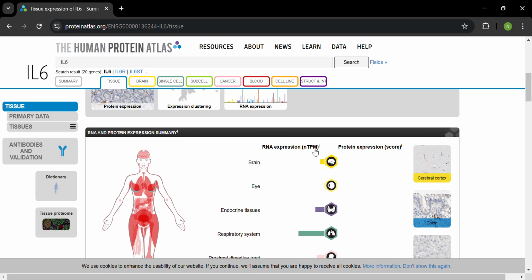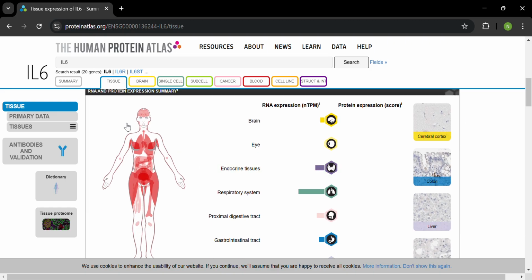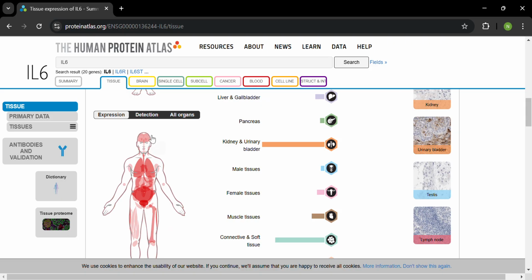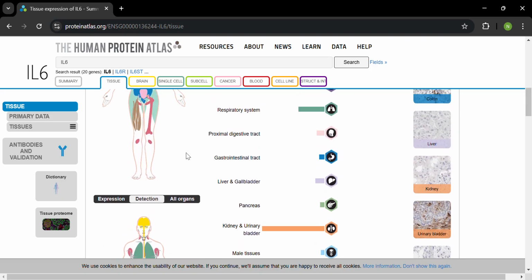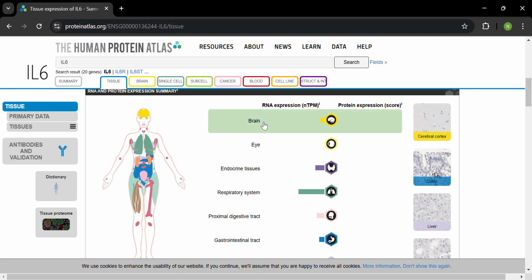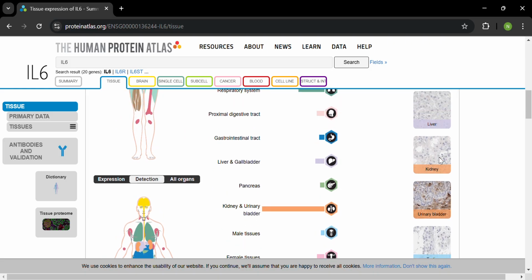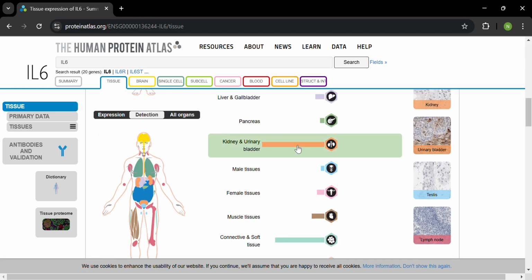And the NTPM, which is the full form of normalized transcript per million, is just a measurement tool used to see how much RNA and protein is being generated. In this graph we can see two human body diagrams, and if we color coordinate it, it becomes even easier to see how much RNA and protein is present in which types of organs. So let's take, for example, the kidney and bladder, where there's a lot of